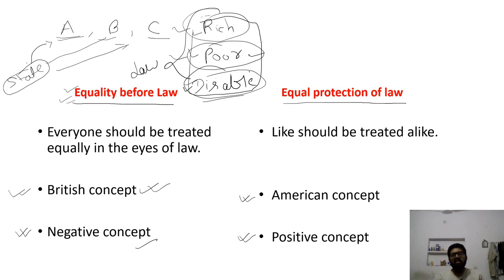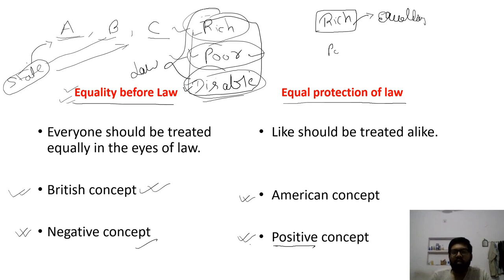Now let's see equal protection of laws. We say this is a positive concept. Why is this a positive concept? Here, like should be treated alike. Suppose all rich persons, we will treat them equally. And all poor persons are treated in a different way, but they are treated equally among themselves.